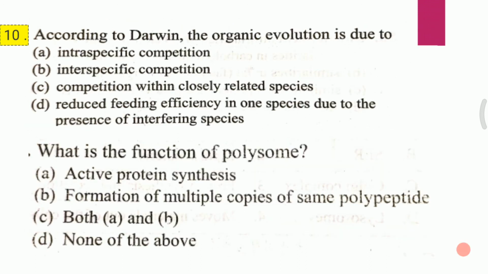Question 1. According to Darwin, the organic evolution is due to A. Intraspecific competition, B. Interspecific competition, C. Competition within closely related species, D. Reduced feeding efficiency in one species due to the presence of interfering species. I repeat the question. According to Darwin, the organic evolution is due to, and the answer for the first question is B, that is interspecific competition.